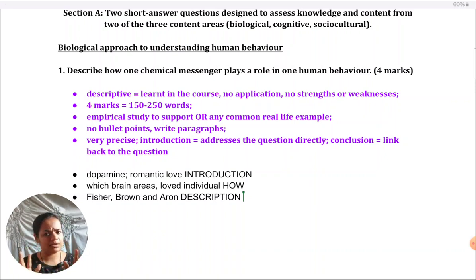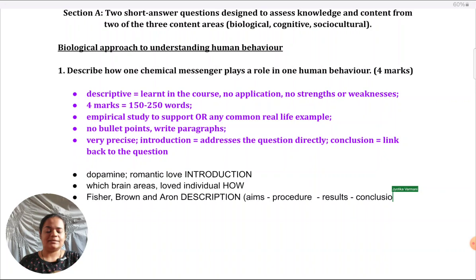I think it's there in all the textbooks. Always when you describe a study, so if your choice is that to illustrate how dopamine is working, you're going to give an actual study. Always describe it in a fixed format: aims, procedure, results, conclusion. Okay, and after you've given this study, now comes the link back. That can be your final paragraph, what we'll call a conclusion paragraph.